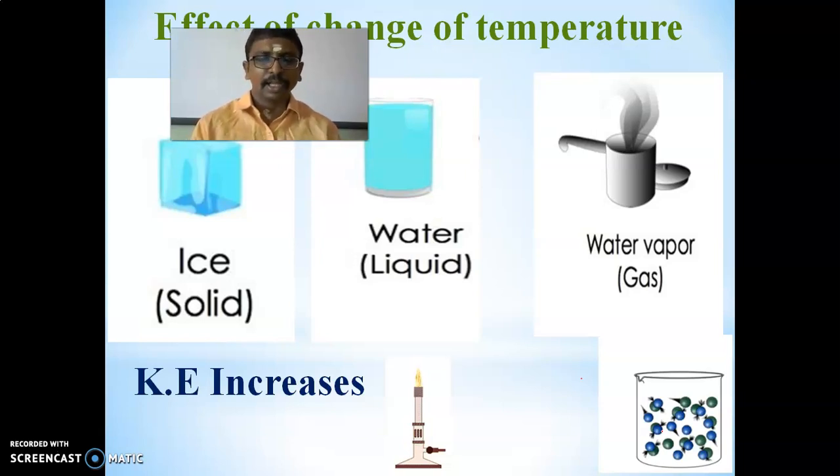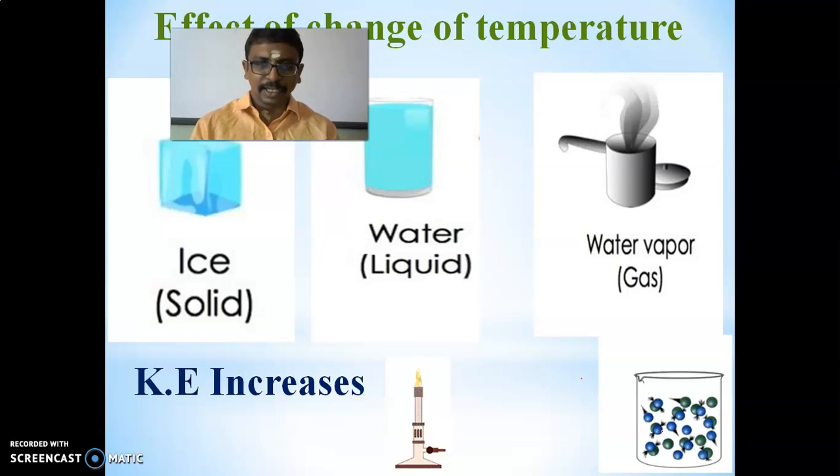Then further, when we heat the water, what will happen? The kinetic energy increases and the particles are moving very fast. After that, the liquid state is converted to gaseous state.